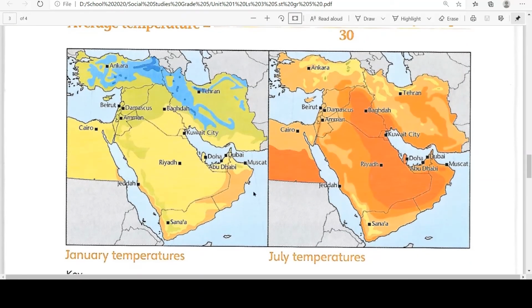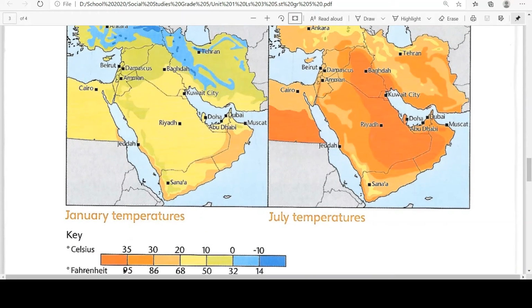Now in these maps, we can see two different months are discussed. One is January and one is July. January is the month of winter and July is the month of summer. In January, we can see there is a legend also given to us. Below, these units are in Fahrenheit, and above, these are in Celsius or centigrade. So blue color shows us the cold areas, cold temperature, and this dark orange shows us the hottest areas.